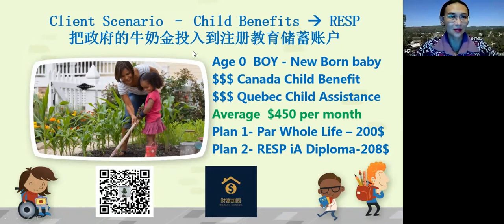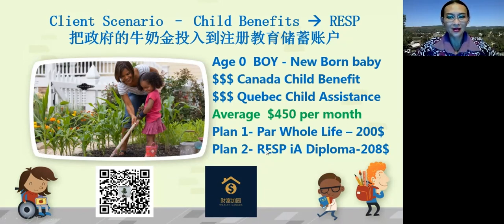It's not money out of your own pocket. So this boy, age 0, a newborn baby, received child assistance from both the federal and Quebec governments. Let's say he received $450 per month. Then the parents can put $200 into the participating whole life plan. We talked about that last week.